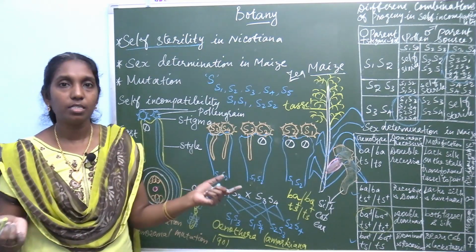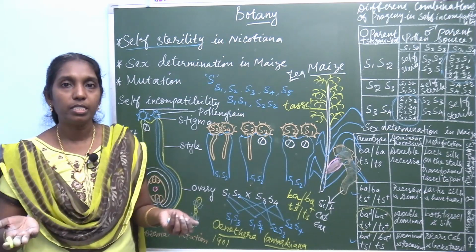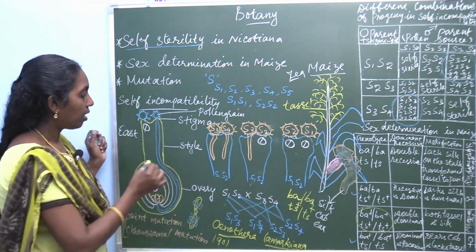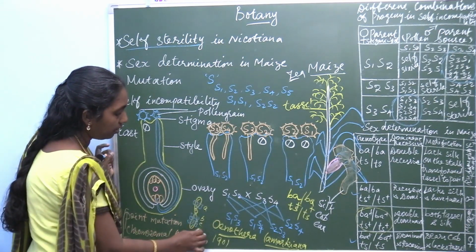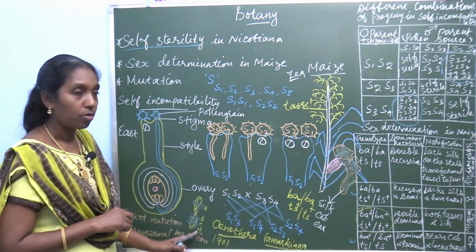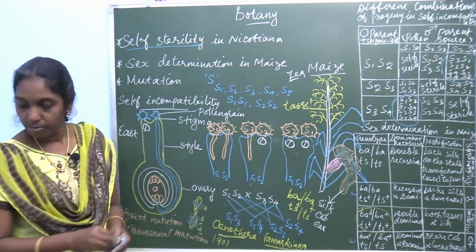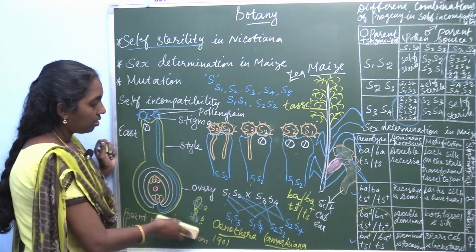If deletion or addition occurs, the number changes. Sometimes the chromosome may be deleted. For example, in this chromosome A, B, C, D, some sequence can be deleted, this one is deleted.